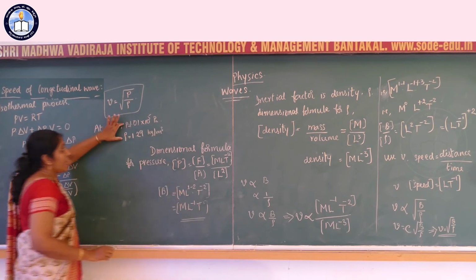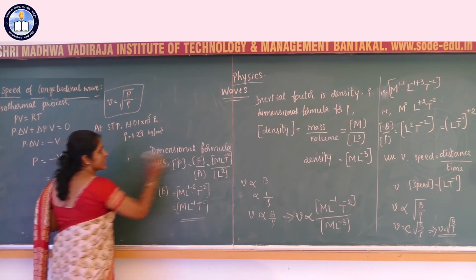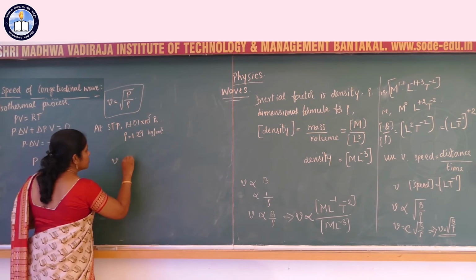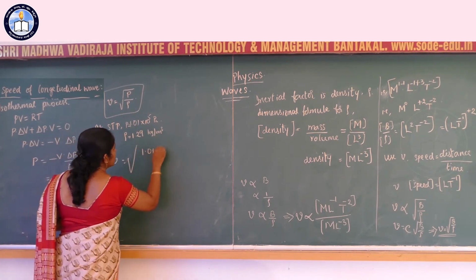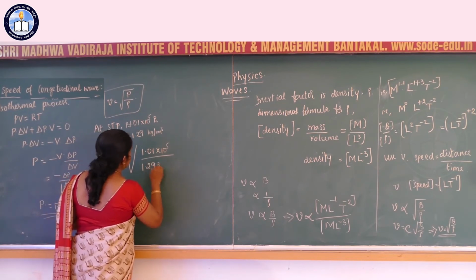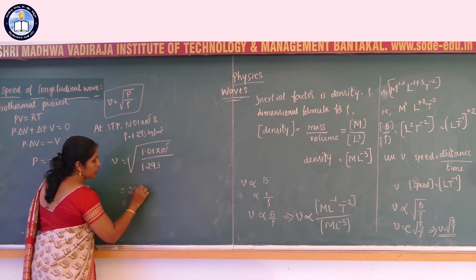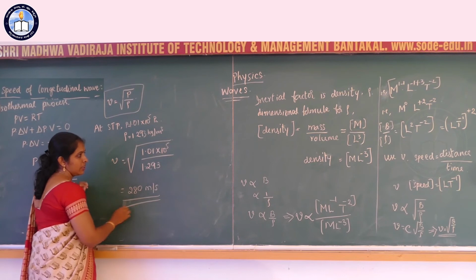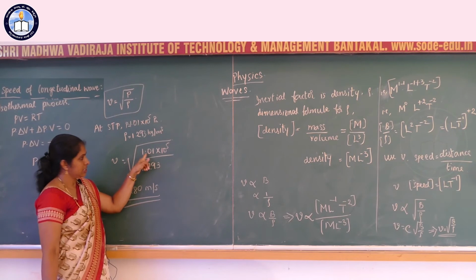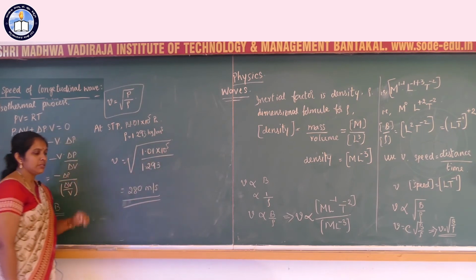If you substitute the values and calculate the value of V, V is equal to square root of 1.01 into 10 power 5 divided by 1.293. We get the value approximately equal to 280 meter per second.